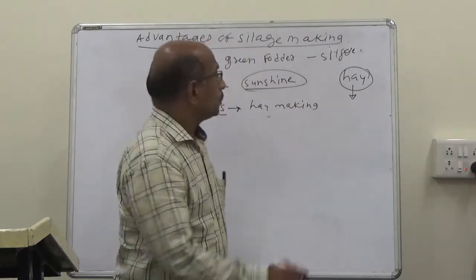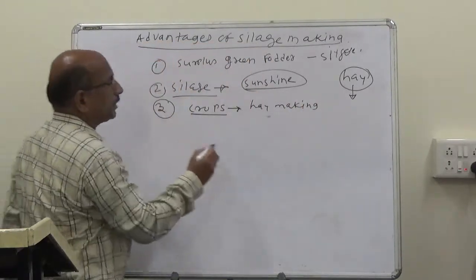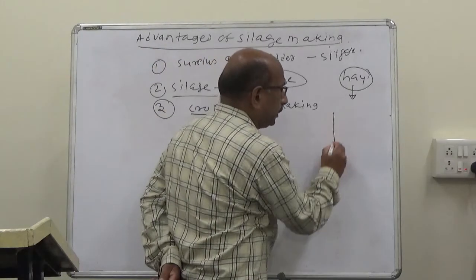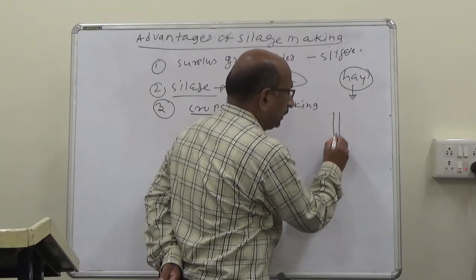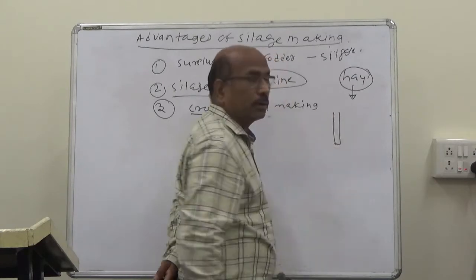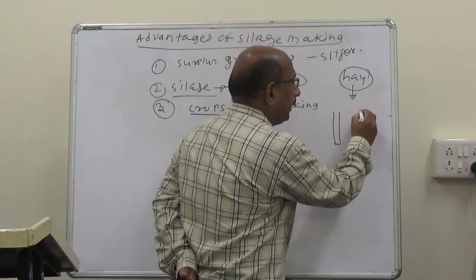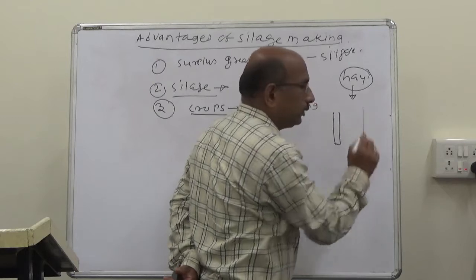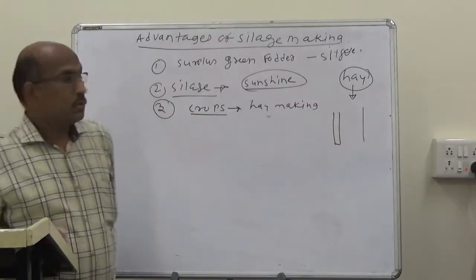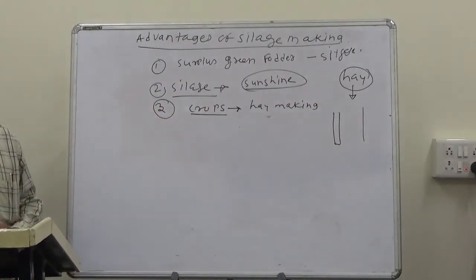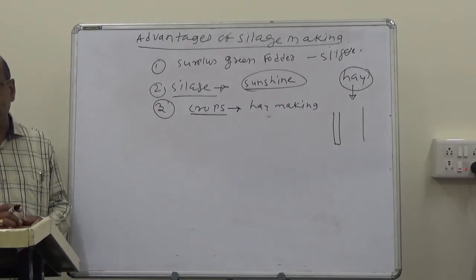What is the difference? In silage preparation, crops with thick stems are used. For hay making, crops with thin stems are used particularly.